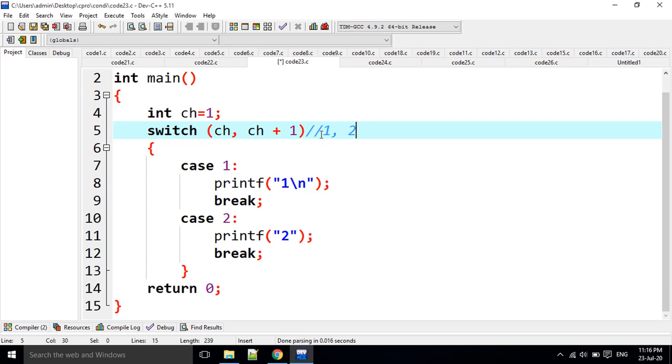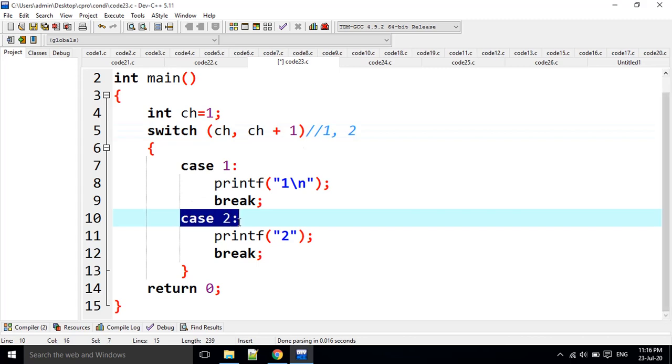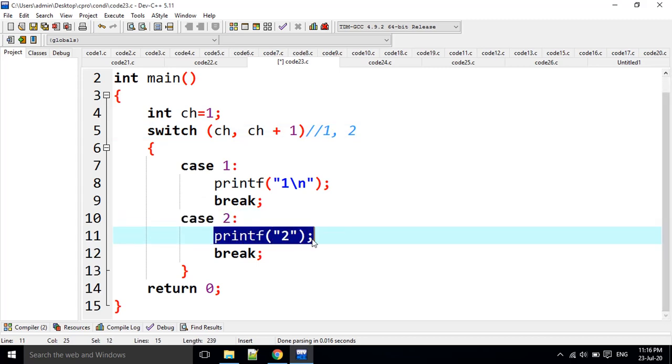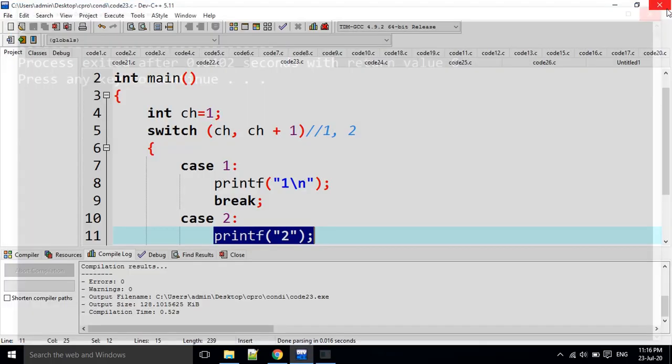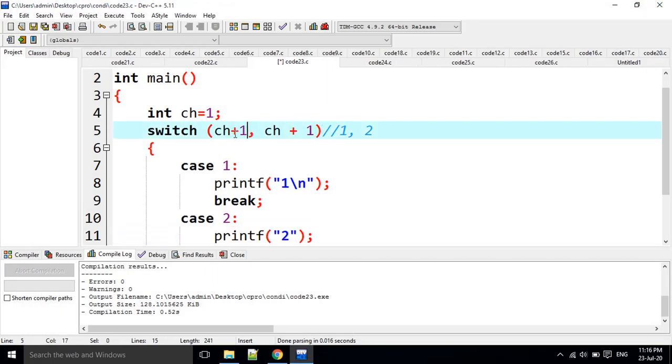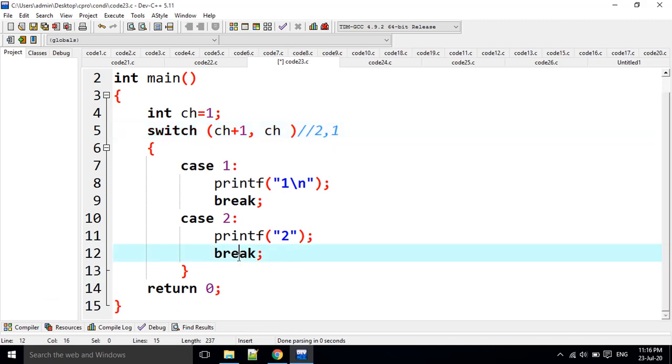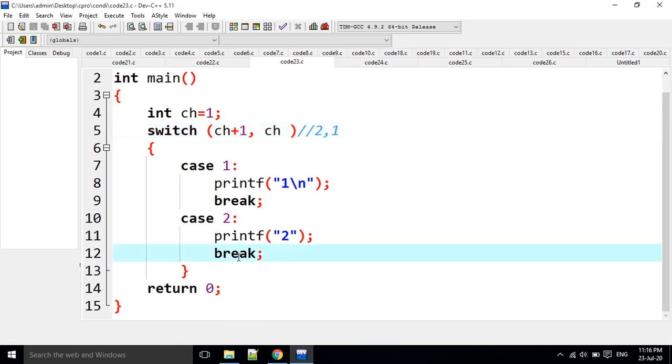Then it is converted to switch of 2. Okay, switch of 2 means case 2 is executed, so it prints 2 here. For example, if I change it like this, that is 2 comma 1, then it is going to execute case 1.